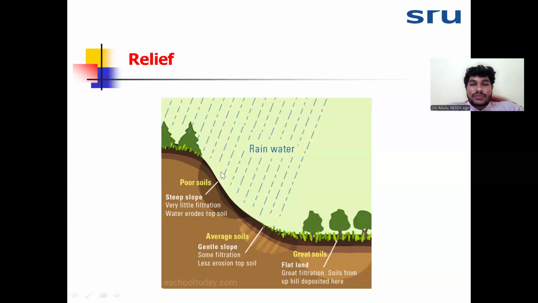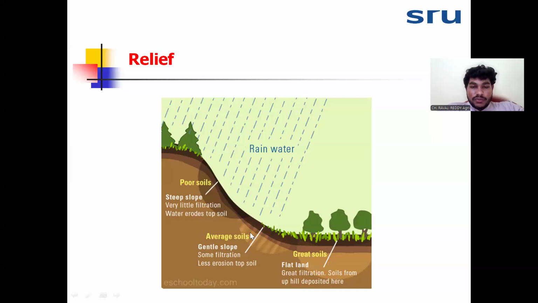Soil property is changing because of two factors: erosion and drainage. If there is more drainage, complete soil will develop. If there is more erosion, poor soil will develop. At the top of the relief, erosion is less and drainage is more, so deep soil will develop. Whereas in this area, erosion is more and drainage is less, so shallow soil will develop. Only parent material we can see here, no soil. We cannot see the A horizon or B horizon, only one type of horizon, because erosion almost completely occurs here.